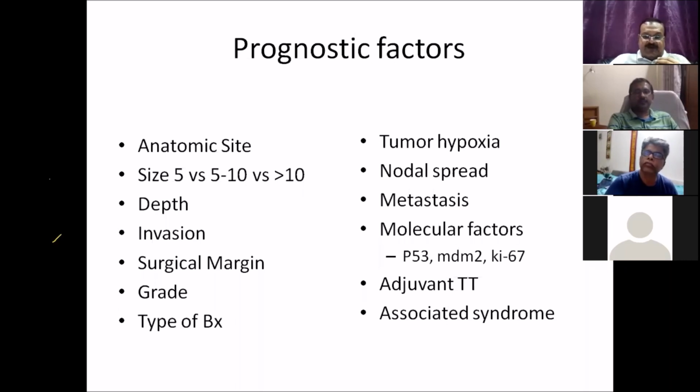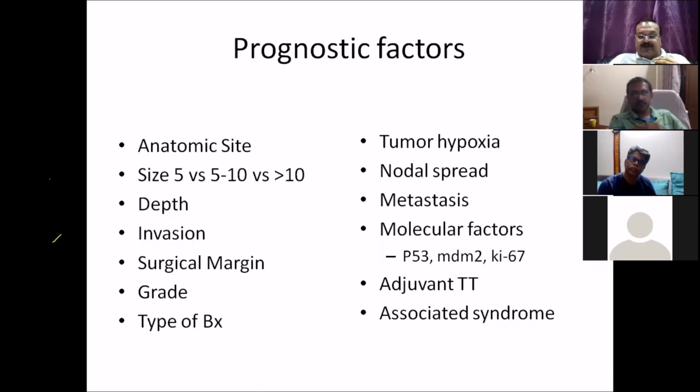And despite adjuvant, it can fail, so you have to remember that even if you give adjuvant, the chances of failure are higher. Then the higher the grade, adjuvant is required. Then the type of tumor, as Chandramohan has already informed, the Ewing's, the GIST, the synovial sarcomas require adjuvant chemotherapy. Then tumor hypoxia, nodal spread, metastasis, molecular factors, and associated syndromes.